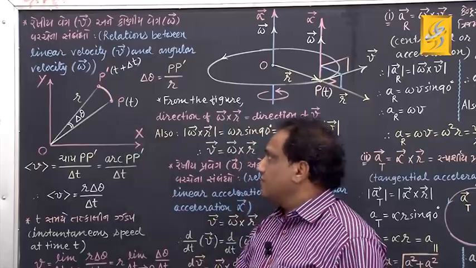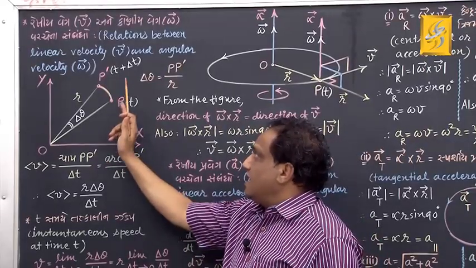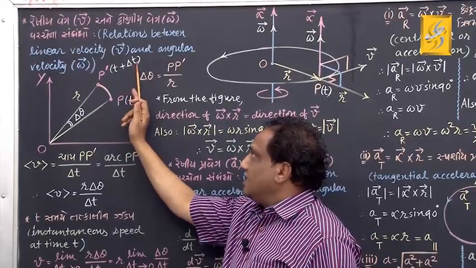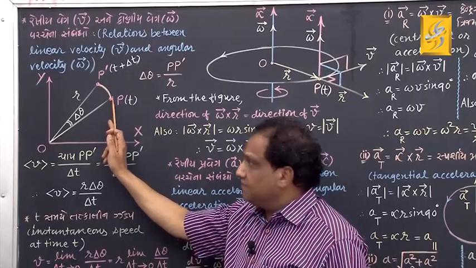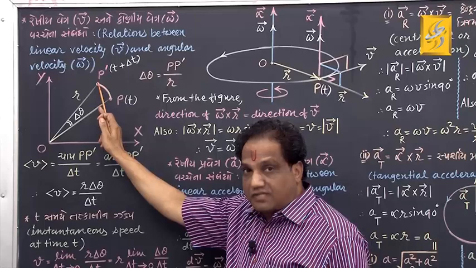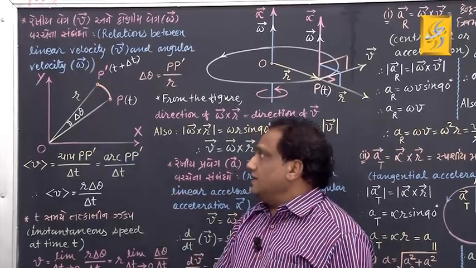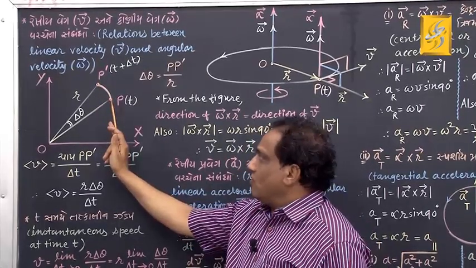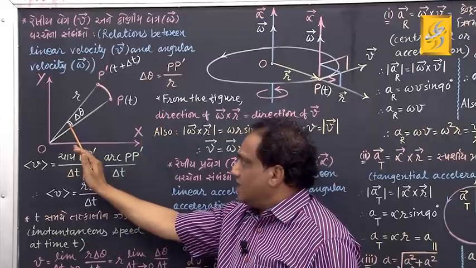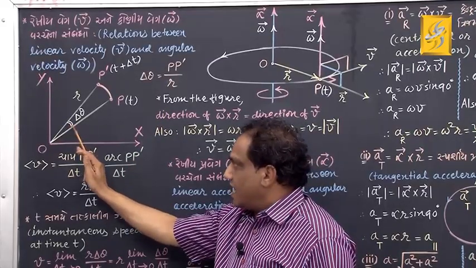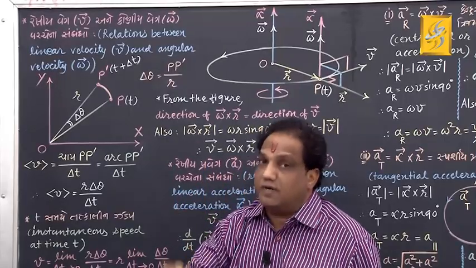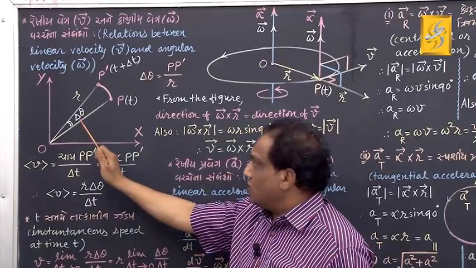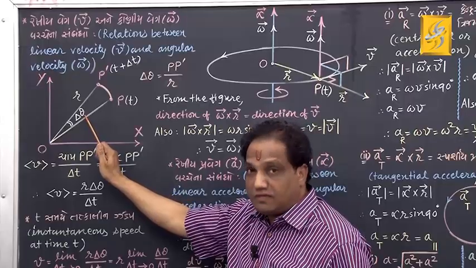Later, in delta t time, the same particle had gone to a new position, P dash. While going from P to P dash, it undergoes an angular displacement, which we had shown by the symbol delta theta.